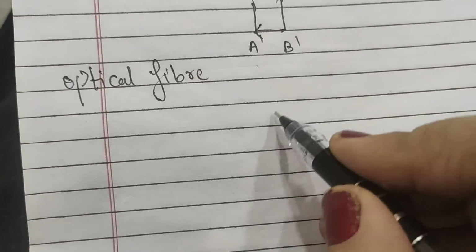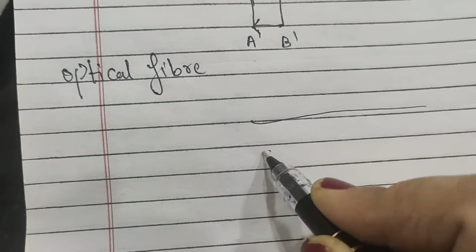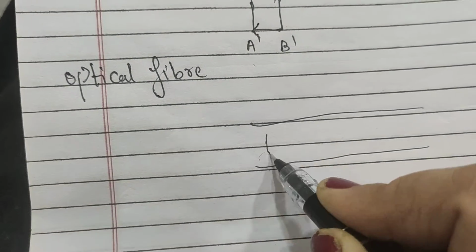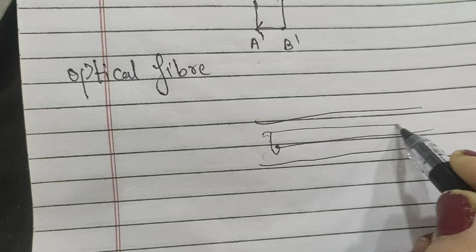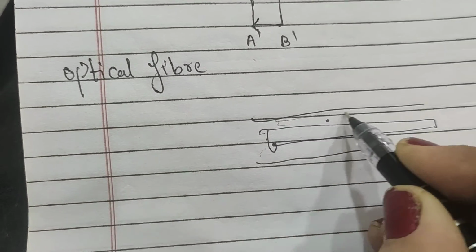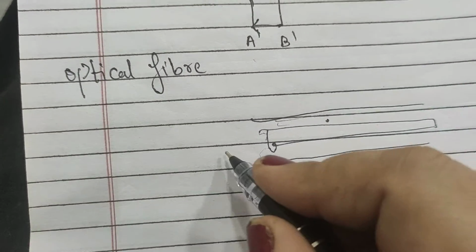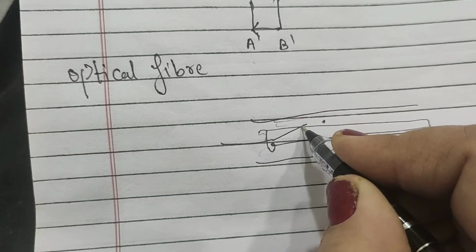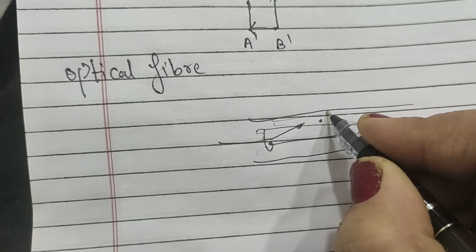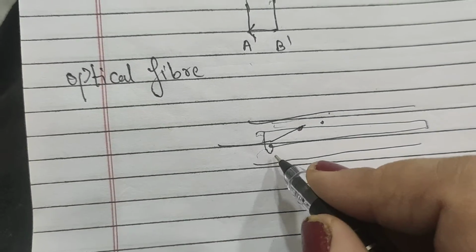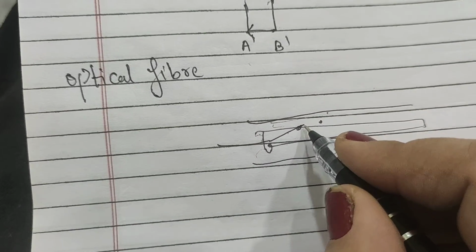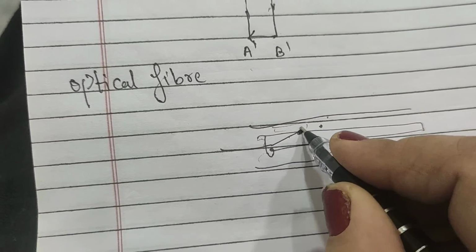It has three layers basically. The inner coating is denser, comparatively the outer one is rarer, and the third layer is the rarest. So when light is made to enter it, it goes from denser to rarer, and it is made to fall at an angle greater than the critical angle for this core-cladding interface.